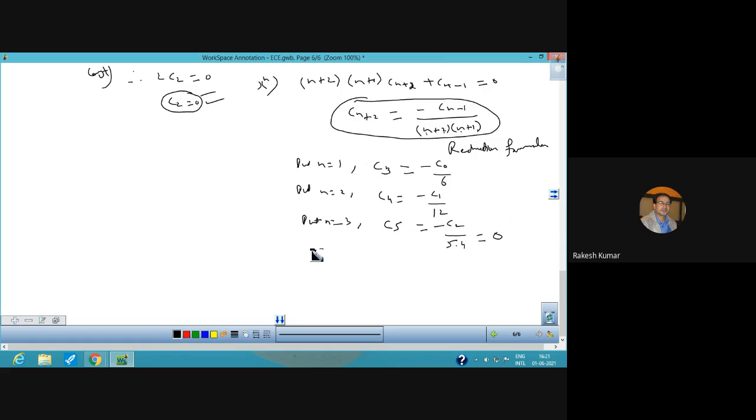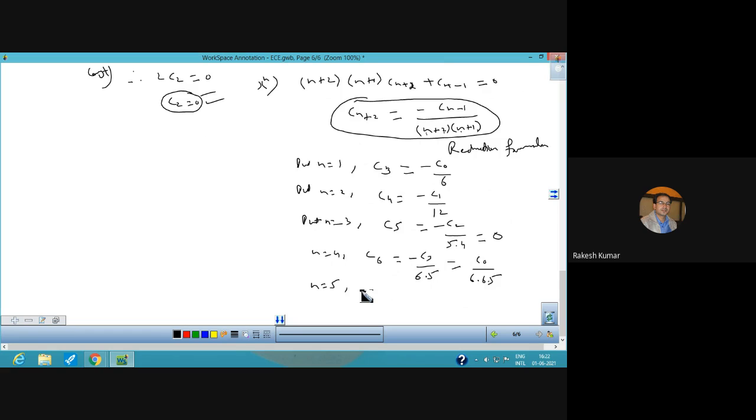Now for n equal to 4, you can get C6, you will have minus C3 over 6 into 5, and the value of C3 is this. So you will have C naught upon 6 into 6 into 5.